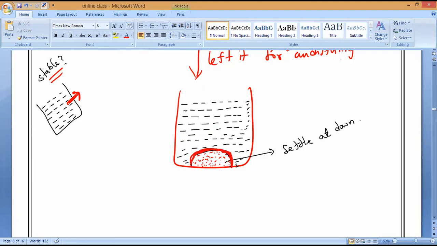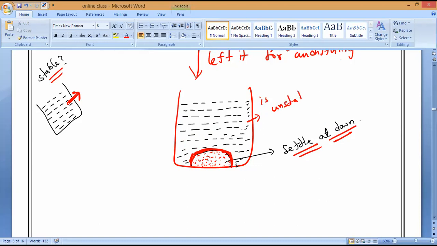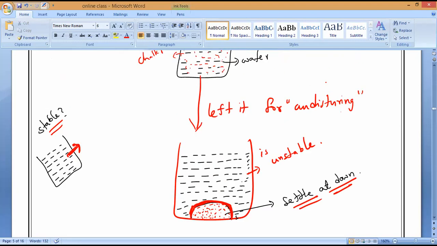Yes or no? That is why these settle down, and so we say it is unstable. The chalk and water suspension is unstable. Is it okay, everyone? Any doubt?